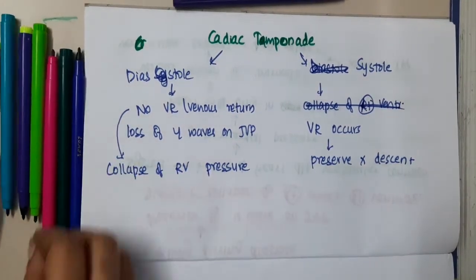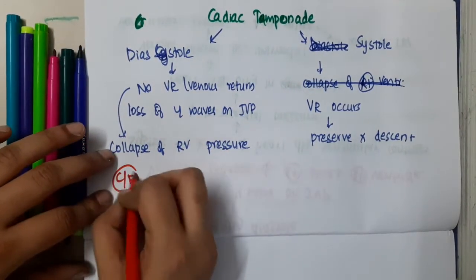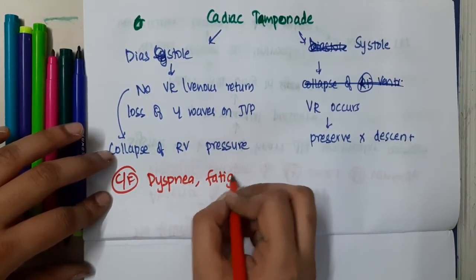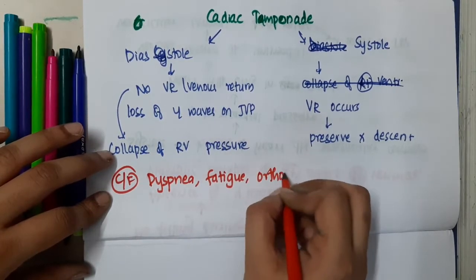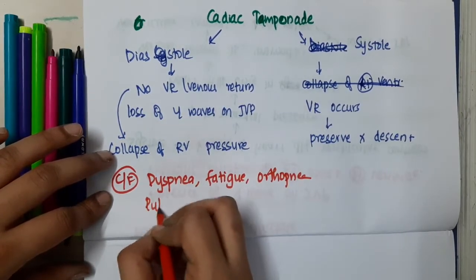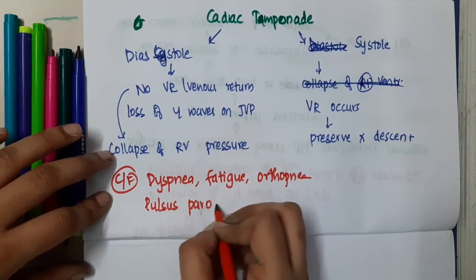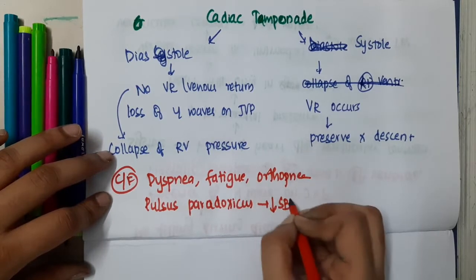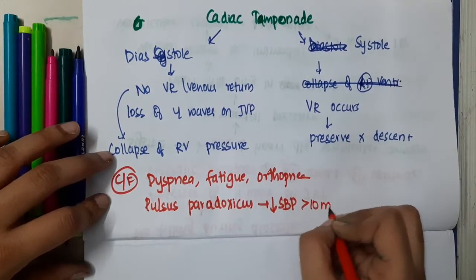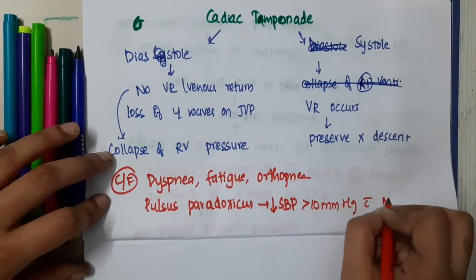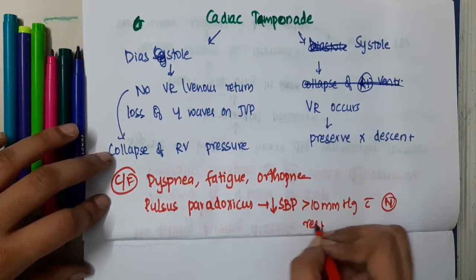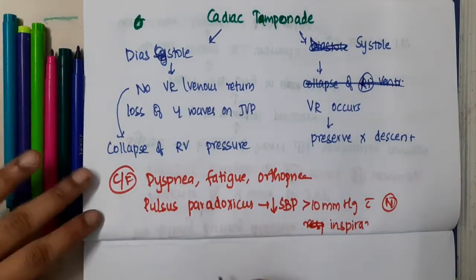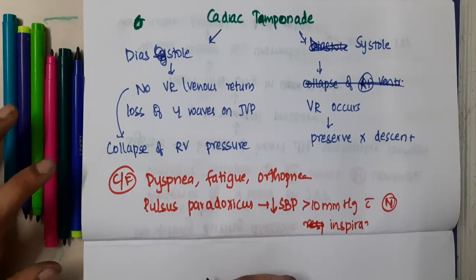Then the clinical features are: you will see dyspnea, fatigue, and orthopnea in the patients, and you will also see presence of pulsus paradoxus. What do you see in pulsus paradoxus? There is a decrease in systolic blood pressure of more than 10 millimeters of Hg with normal inspiration.